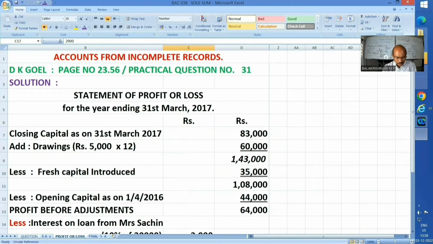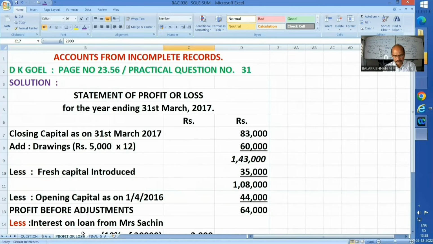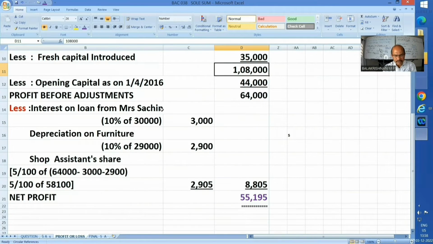They are categorically told now: 35,000 invested. Yes. Then from this figure, I am reducing. This is my adjusted closing capital. From this, I am reducing my opening capital, 44,000. I am getting 64,000. And this is not the final figure. This is profit before adjustments.